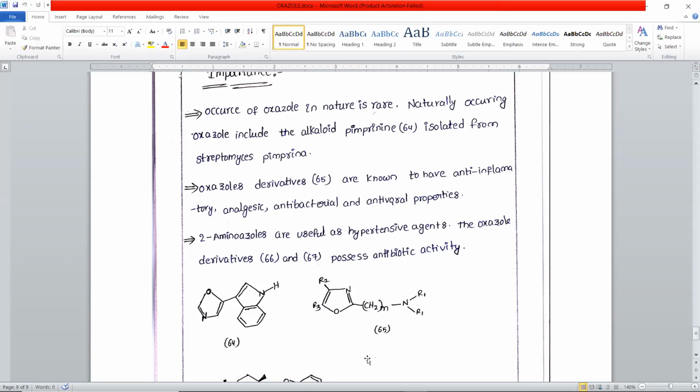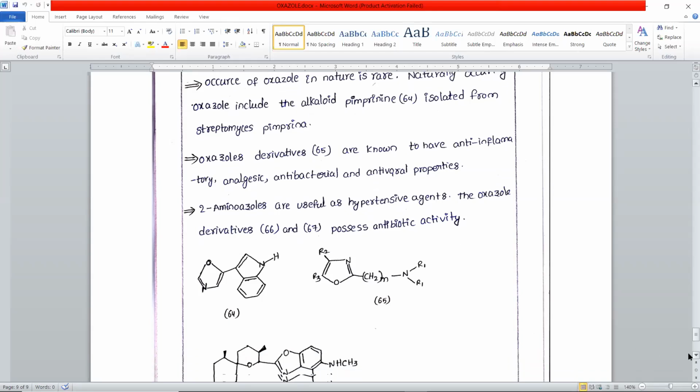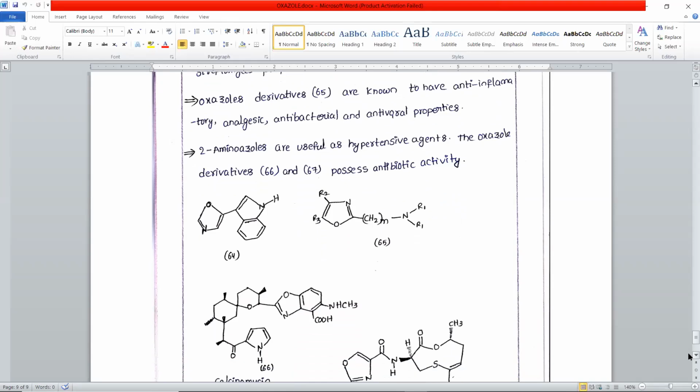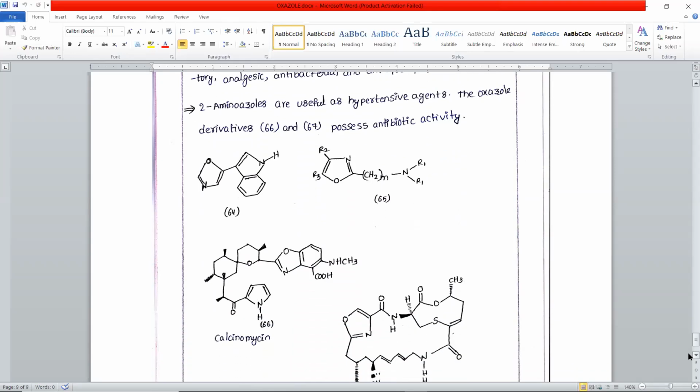So this is a compound. This is an oxazole derivative. So with the substituents in the 2nd, 4th and 5th position that exhibits different biological activities. So 2-aminooxazoles are used as antihypertensive agents. So the oxazole derivatives possess antibiotic activity. Certain oxazole derivatives are also known to possess the antibiotic activity. So these two are the oxazole derivatives.